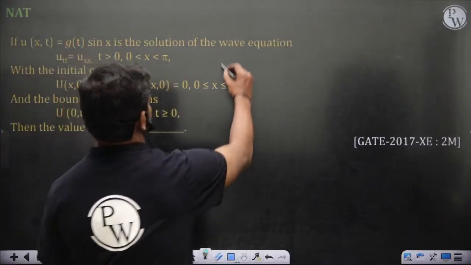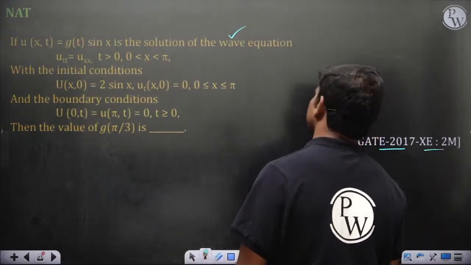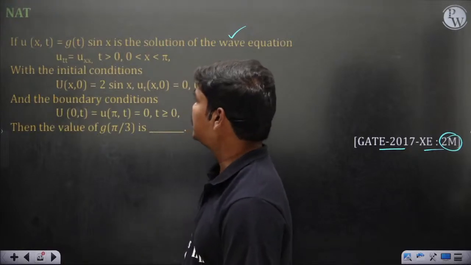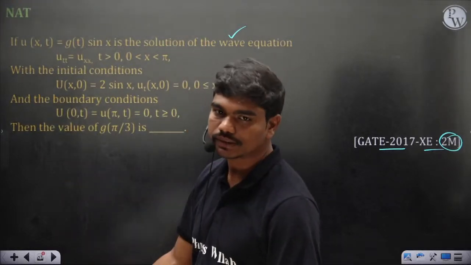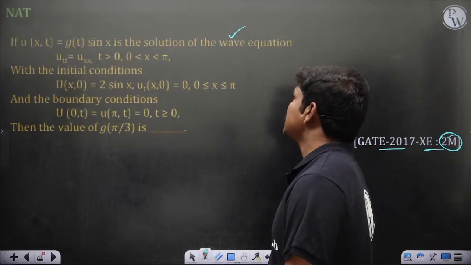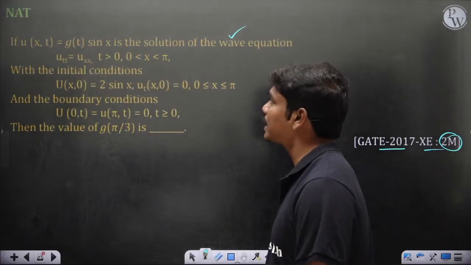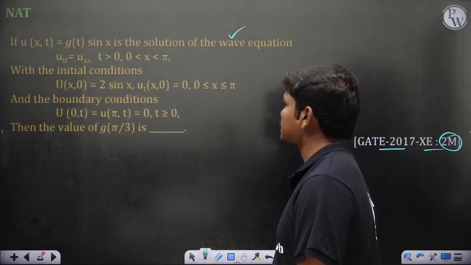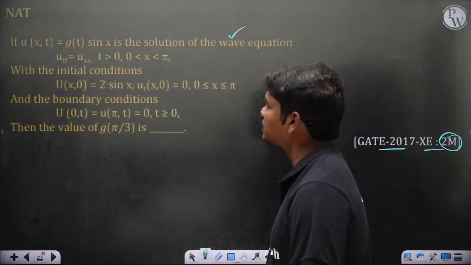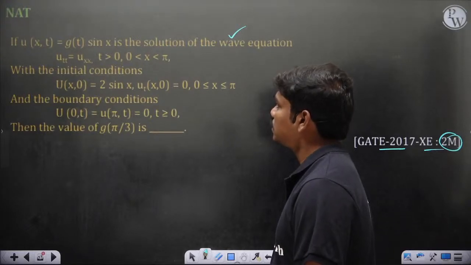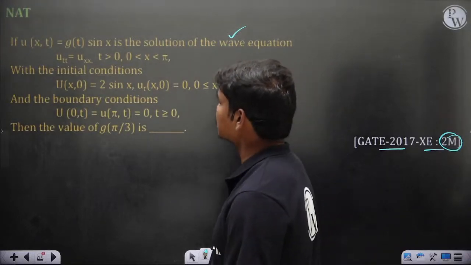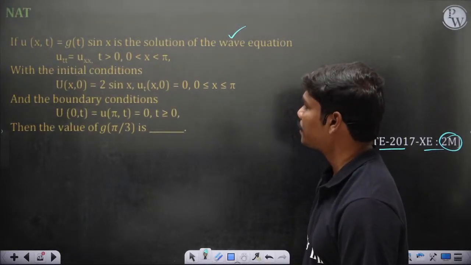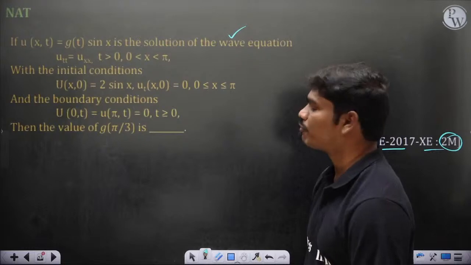Yeah, wave equation, 2017 XE, 2 marks. So it's basically a wave equation. If u(x, t) is equal to some function g(t) into sin x, basically a variable separable solution, so g(t) sin x is the solution of the wave equation with the initial conditions u(x, 0) = 2 sin x, u_t(x, 0) = 0, and u(0, t) = u(pi, t) = 0 are the boundary conditions, and t is greater than 0 of course. Then the value of g(pi/3) is dash.